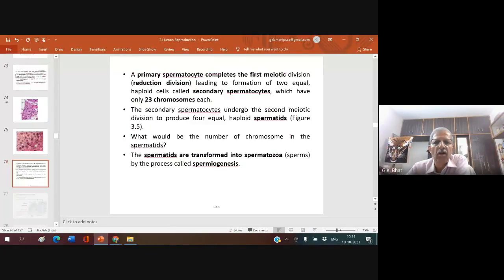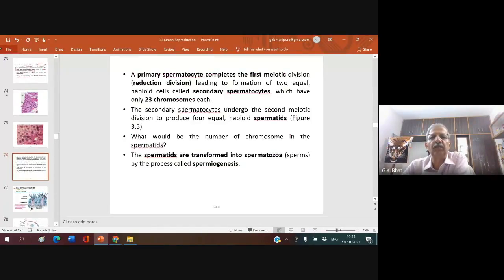Now, a primary spermatocyte completes the first meiotic division. What is that division called? Reduction division, leading to the formation of 2 equal haploid cells called secondary spermatocytes. Remember, spermatogonia are diploid. Primary spermatocytes, haploid or diploid?